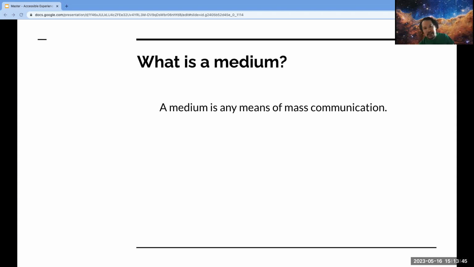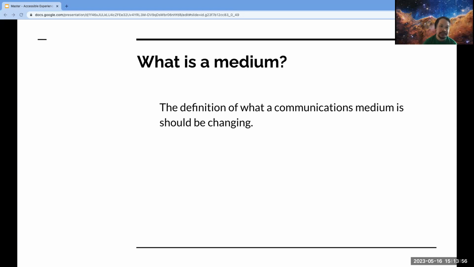And well, what is a medium? A medium is any means of mass communication. It includes print-based page things, but it's not limited to that. In 2023, the definition of what a communications medium is should be changing. We aren't actually tethered to things that can be made with a printing press. It's not the 15th century anymore.